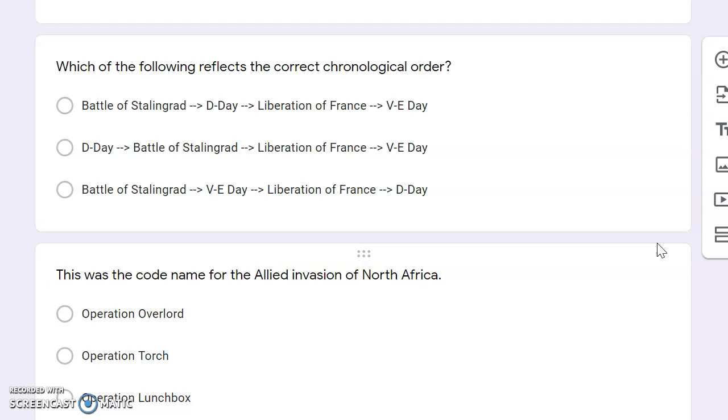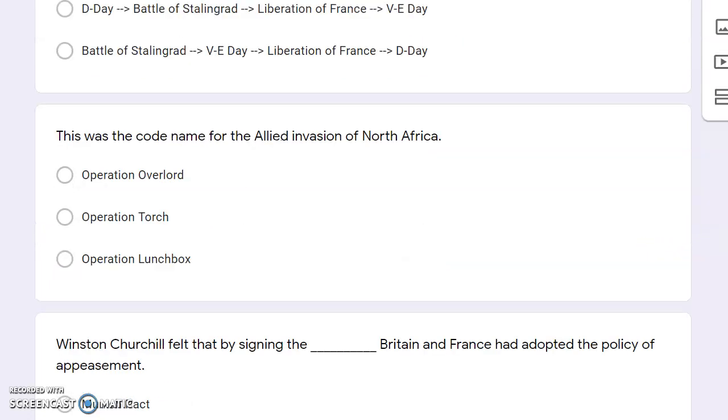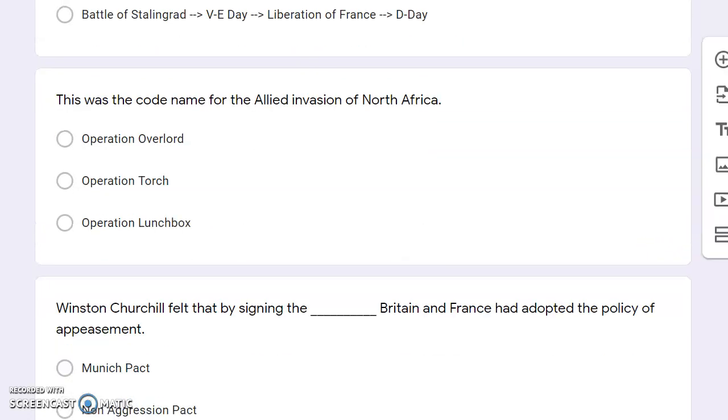Battle of Stalingrad, D-Day, Liberation of France, VE Day, or D-Day, Battle of Stalingrad, Liberation of France, VE Day, or Battle of Stalingrad, VE Day, Liberation of France, D-Day. What is the code name for the Allied invasion of North Africa? Operation Overlord, Operation Torch, or Operation Lunchbox?